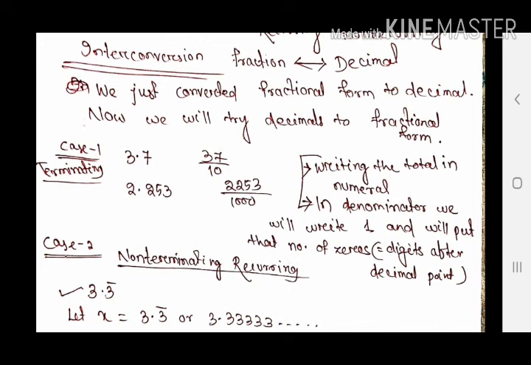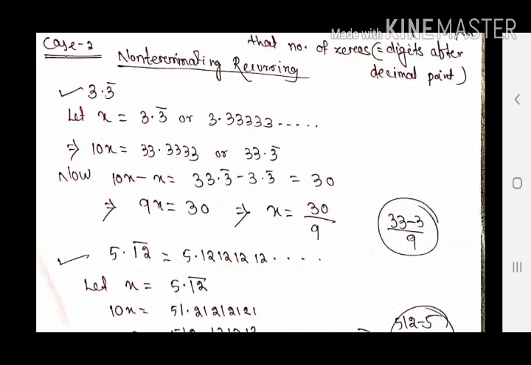Another example I have written is 2.253. I will write the numerator as all the digits, 2253, divided by the denominator, 1 along with 3 zeros, because after the decimal point there are 3 digits. Next we will move to case 2 where it is non-terminating. It is new for us, so all of you look at it carefully.